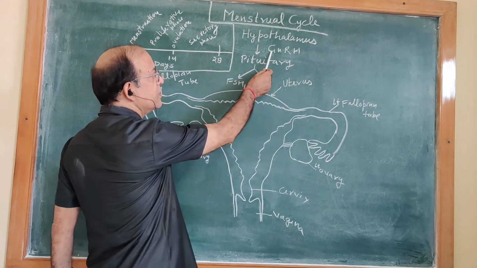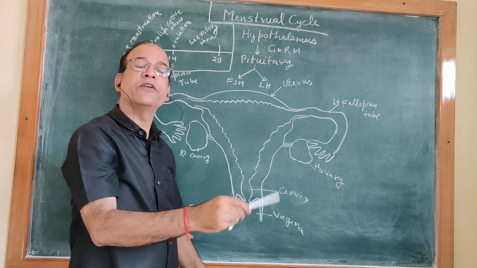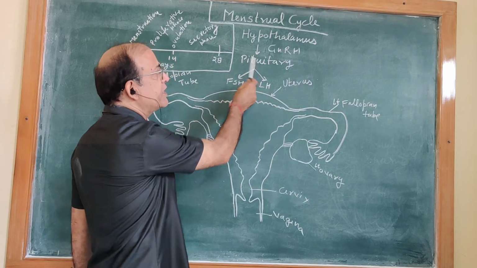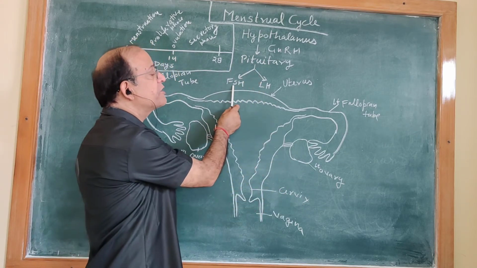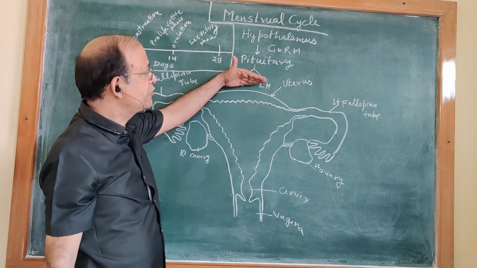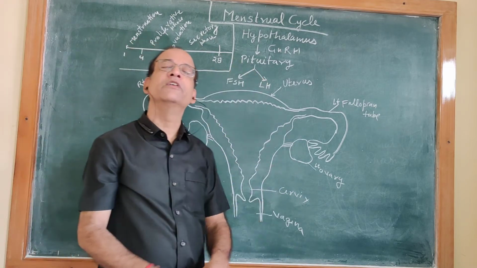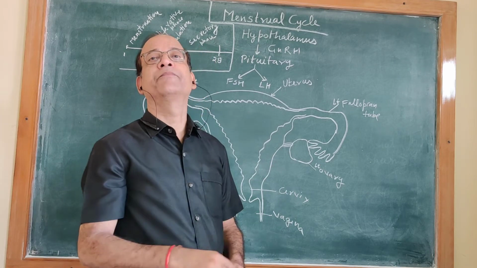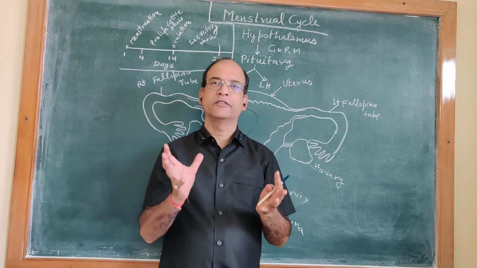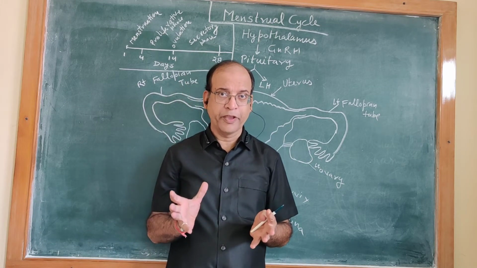This hormone stimulates the pituitary gland of that female. In response, the pituitary gland secretes follicle stimulating hormone and luteinizing hormone. These two hormones are transferred to the reproductive system of the female and activate it.